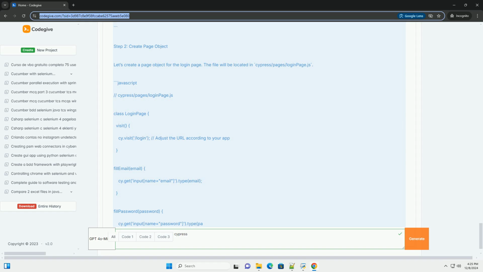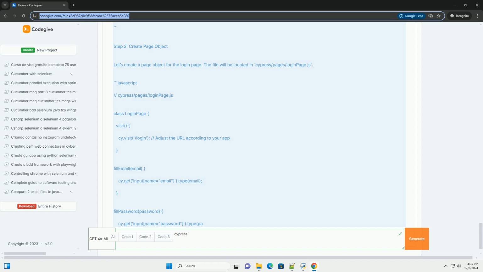3. Write a test using the page object. Now, create a test file called my_test.spec.js in the cypress/integration/ directory. JavaScript: cypress/integration/my_test.spec.js. Import LoginPage from '../page_objects/LoginPage'. Describe 'Login Tests', const loginPage = new LoginPage(). beforeEach, loginPage.visit().